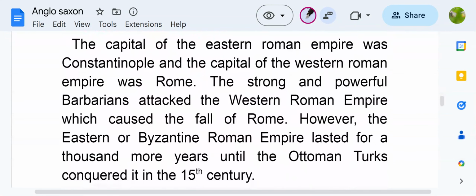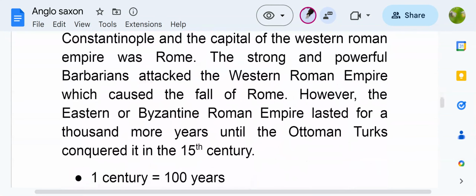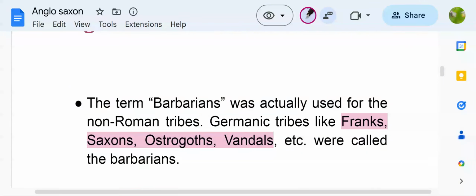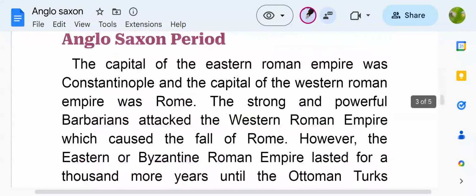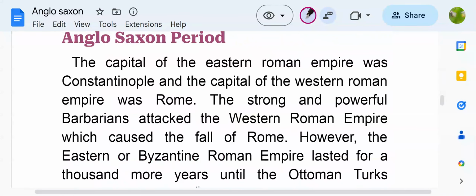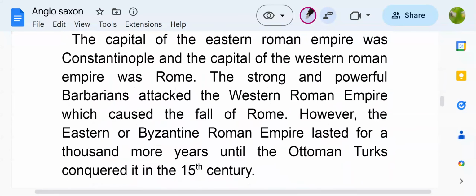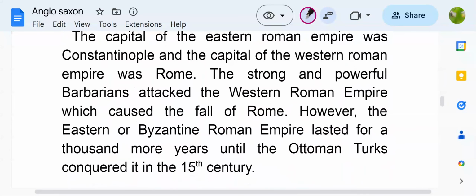The strong and powerful barbarians, I talked about them, they were the Germanic tribes like Ostrogoths, Vandals, Saxons, Franks. They attacked the Western Roman Empire, all right, and they caused the fall of Rome. That means they destroyed this big, strong, powerful Western Roman Empire.